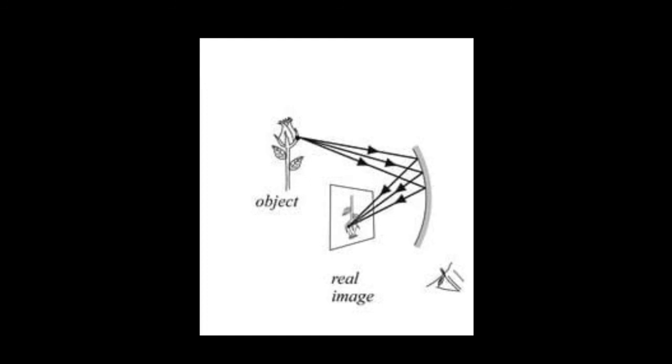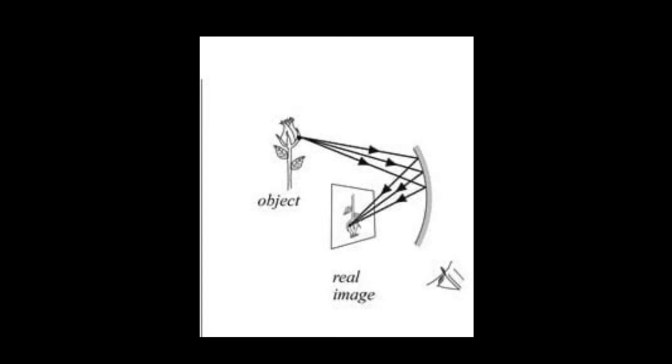For example, the image formed by a projector on a wall is an example of a real image. A real image is formed when light rays coming from an object actually meet at a point after reflection from the mirror. A real image is always inverted and a virtual image is always erect.